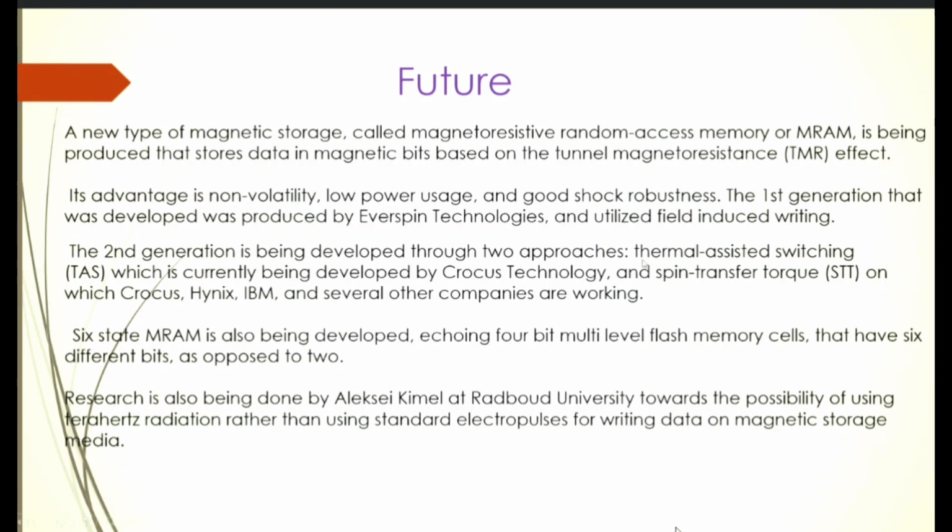These two phenomena are being worked on by Crocus, Hynix, IBM, and several other companies. 6-state MRAM is also being developed, like the 4-bit multi-level flash memory cell that has different states. In binary there is the approach of 1 and 0, but in future it can be 4-bit multi-level or 6-bit multi-level. It will be very fantastic.